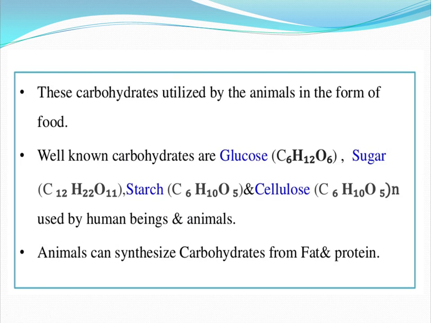Next, these carbohydrates are utilized by animals as food.